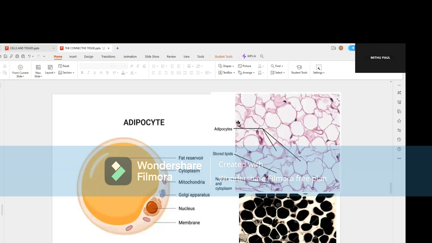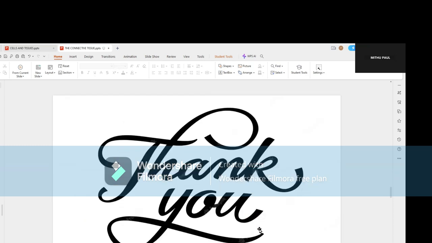When stained with Sudan black, Sudan III, or scarlet R, this fat part is stained dark black and appears as black structures. Here I am ending the cellular part of the connective tissue.